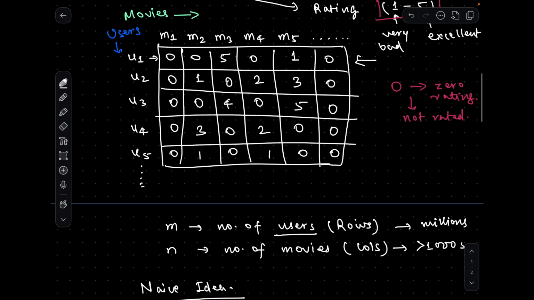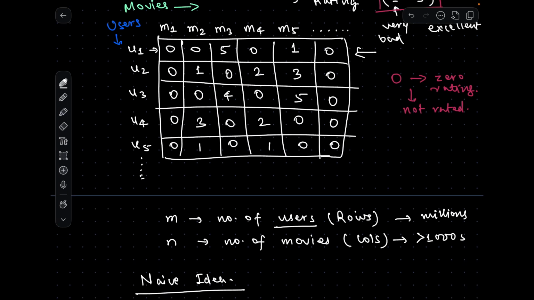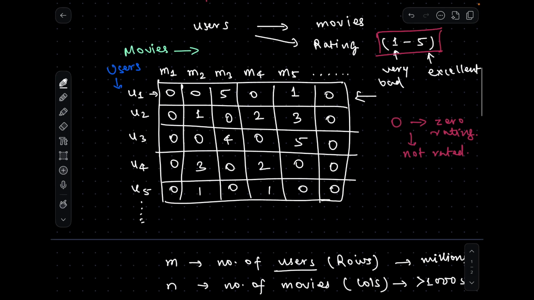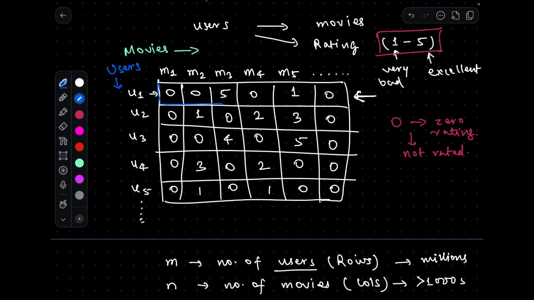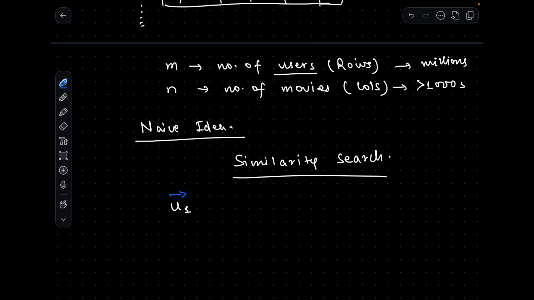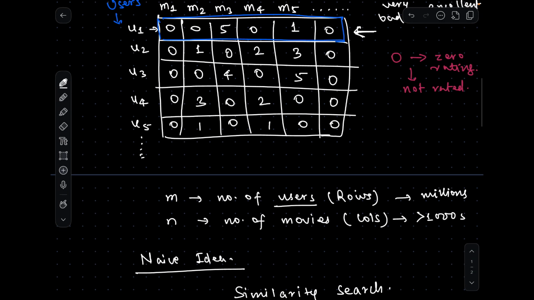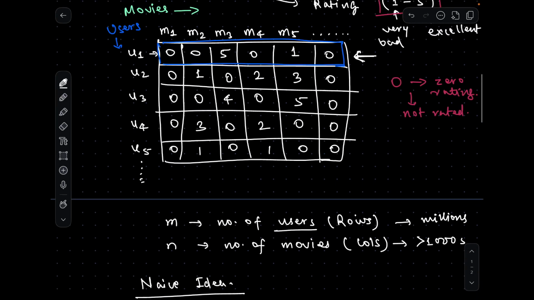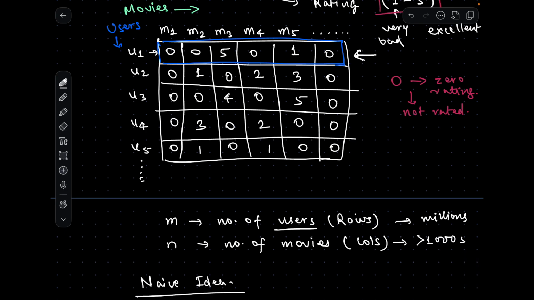We have this matrix, and we can treat each of these rows as a vector. Let's say u1, if we take just the first row, this one row, we can call it the user1 vector. Similarly, you can take any other vector, let's say u4, this is another vector. So every row in this matrix is a vector. Now what does this vector represent? This vector represents nothing but the rating the user has given to all the movies on this platform.